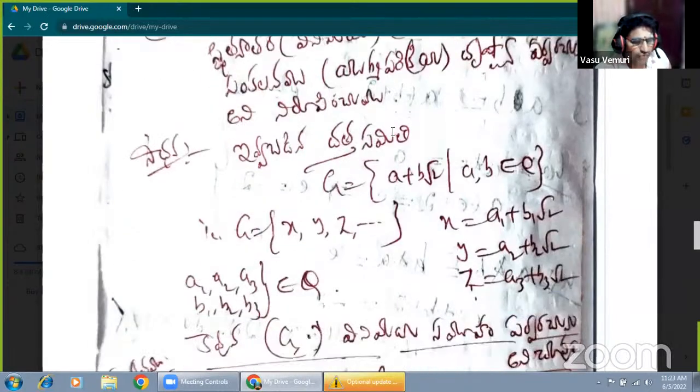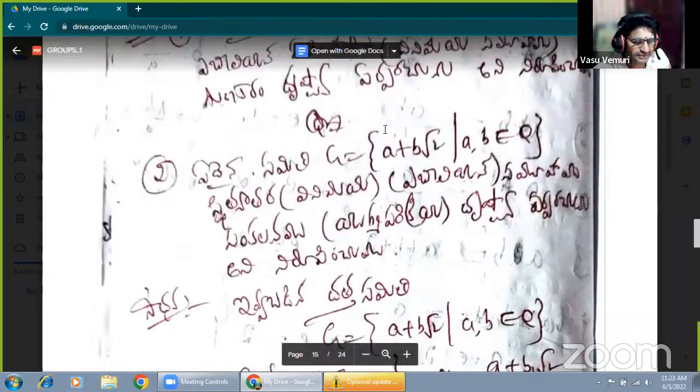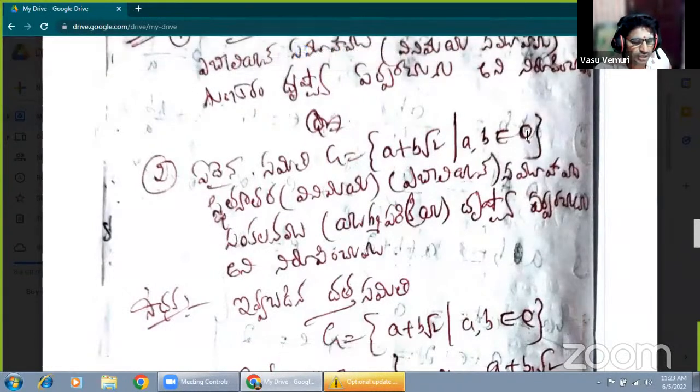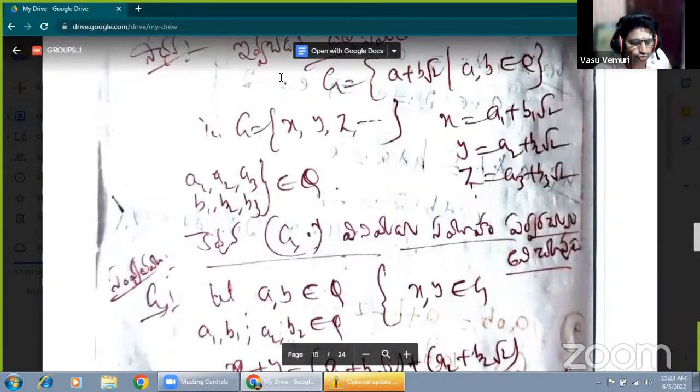Now, first of all, we have to observe the given set capital G equal to A plus B root 2, where A comma B belongs to Q. Suppose A and B are rational numbers: A1, B1, A2, B2, A3, B3 are rational numbers. Then A1 plus B1 root 2 is the element X, A2 plus B2 root 2 is Y, and A3 plus B3 root 2 is Z.